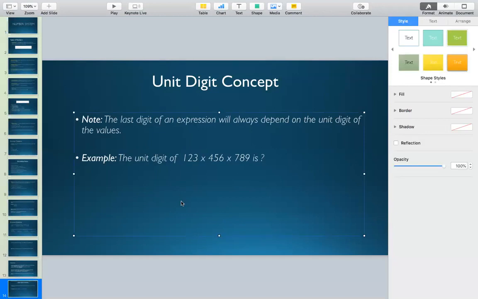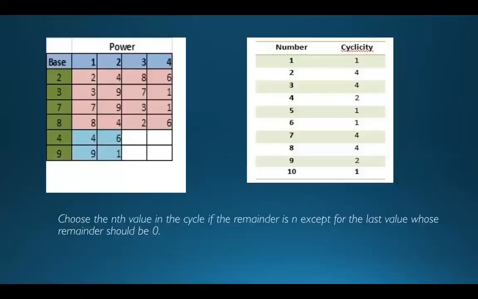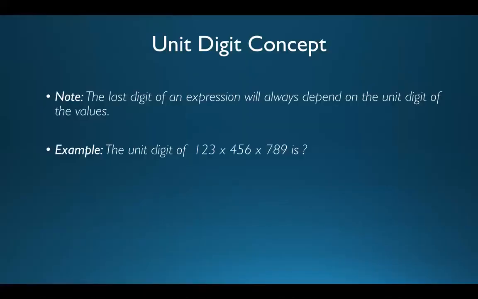Now you can see a small example out here. The unit digit of 123 into 456 into 789. Now guys, this is a very cumbersome multiplication, but do we need to find out the entire value? No, we do not need the entire value. We just need to find out the unit digit of this multiplication. And to go for the unit digit, you just need to select the unit digit of each expression. So what is the unit digit of 123? It is 3. Unit digit of 456, it is 6. Unit digit of 789, it is 9.